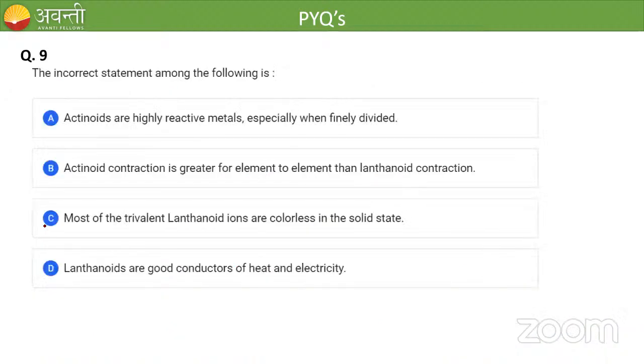The incorrect statement among the following is. Find out the answer. The incorrect statement among the following is. So yesterday only I have discussed this. Yesterday we discussed the physical properties of actinoids, right? And the day before that we discussed the lanthanoids properties also. So try to compare those two and find out the correct answer.